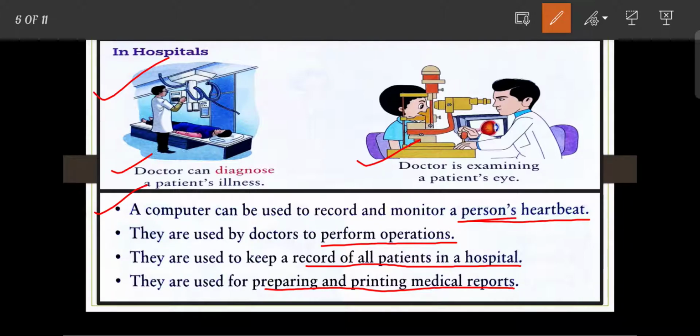So in the hospital the computer is used for diagnosing the patient's illness, to monitor the person's heartbeat, to perform an operation, to keep the record of all the patients in hospitals, and for preparing and printing the medical reports also. So these are all the uses of a computer in hospital.